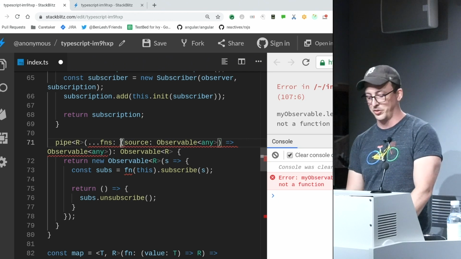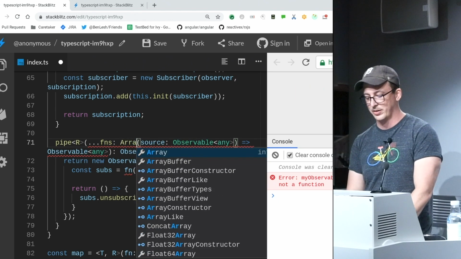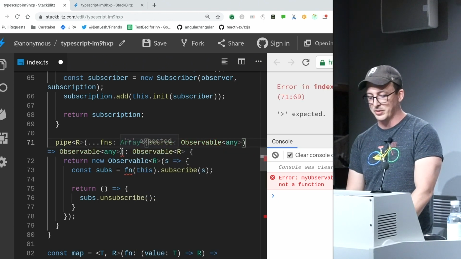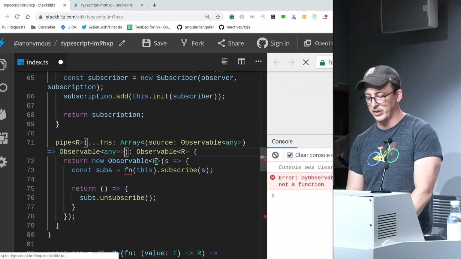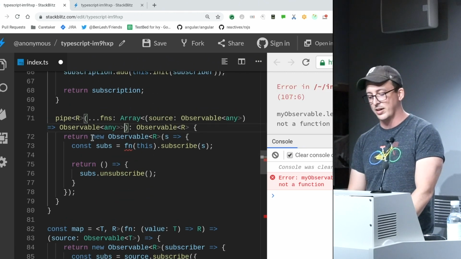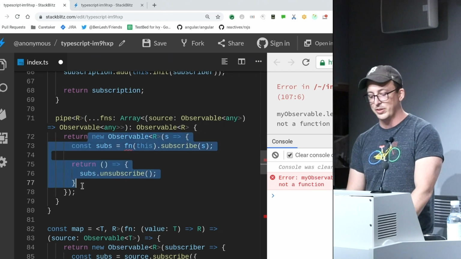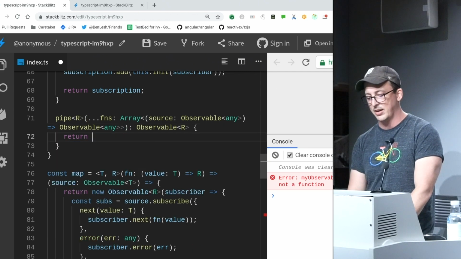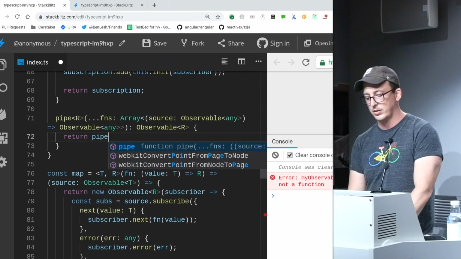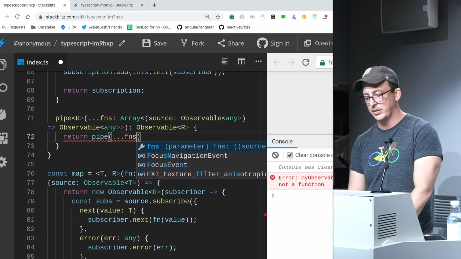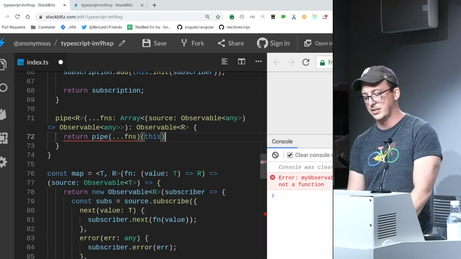You can go look at the source code for RxJS to see how that has to get typed, but rest arguments are hard. That's the best way to put it. And then here, I've got this, I'm going to return this new observable, yada, yada. We don't even need to do that anymore. We can just take this and say return pipe, pass all the functions to it, and then pass this to that.